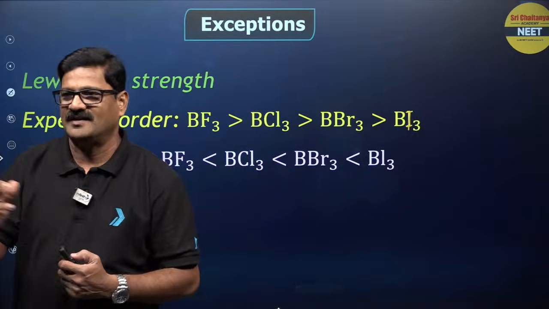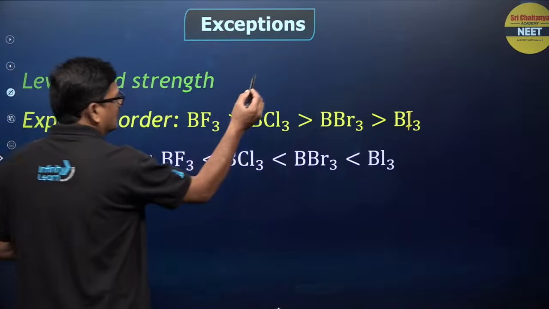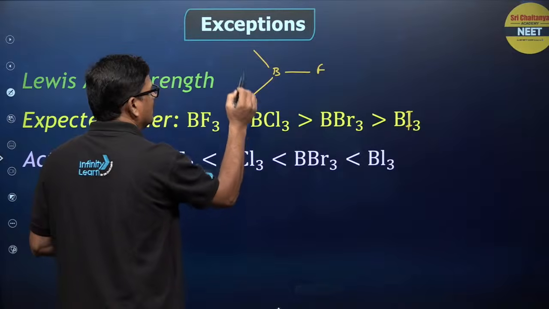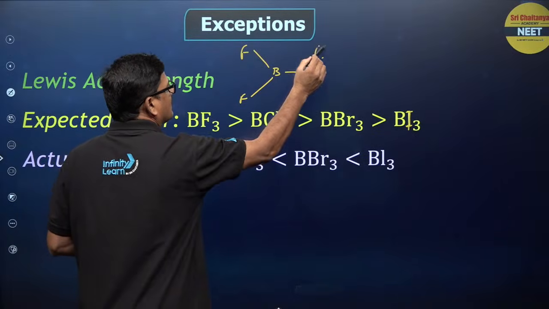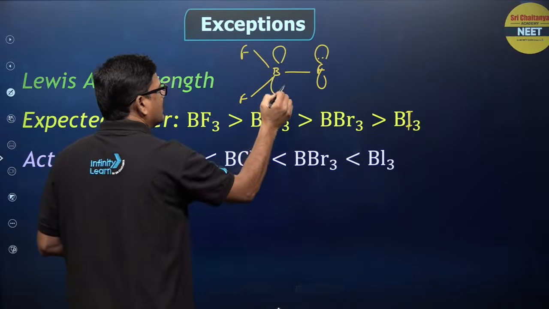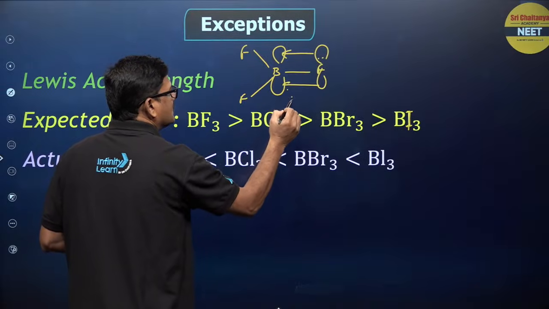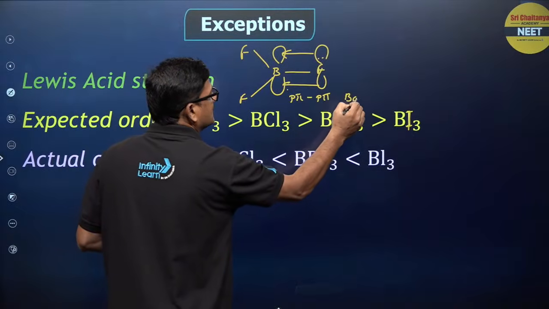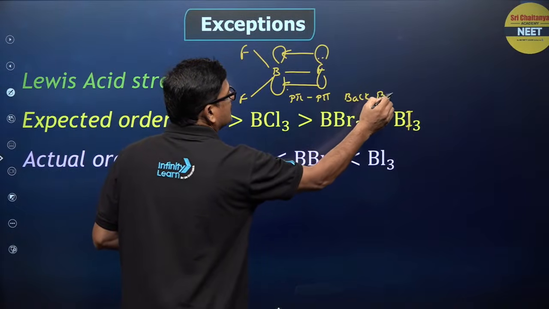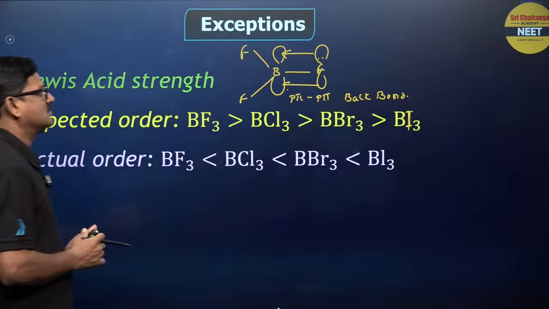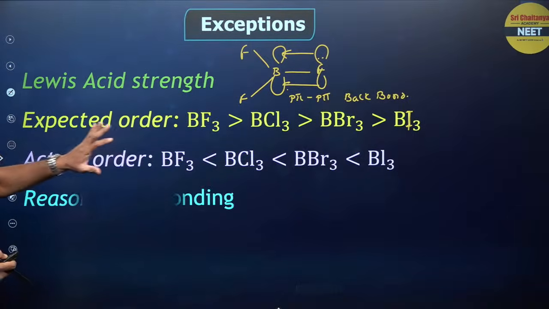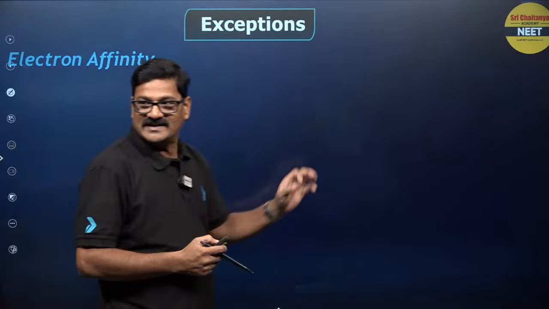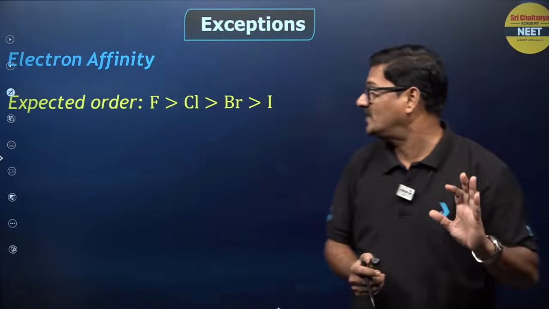reversed. Why? Because boron has a vacant orbital, and fluorine has a lone pair of electrons, so you are going to get p pi-p pi back bonding. This is a super awesome point that you need to remember. So the reason is back bonding, and assertion-reasoning type questions will come there.